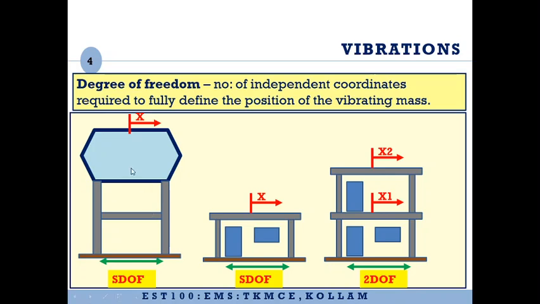For example, in the case of water tank, the mass of this tank is much higher than the mass of all the other components. Therefore, we assume the entire mass to be concentrated at the tank level. Similarly, in the building, the floor slab is having the largest mass and is much higher compared to the other components, and therefore we assume all the mass to be concentrated at the floor level. Similar is the case for these two. Here we are having two floor levels. So two masses we are considering.